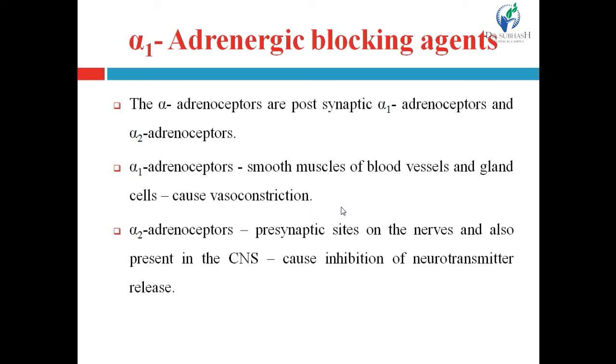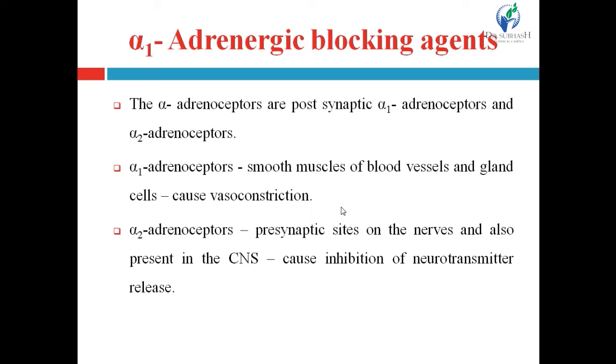Now, see the information about the alpha adrenergic receptor. The alpha adrenergic receptors are of two types: postsynaptic alpha-1 adrenoreceptors and presynaptic alpha-2 adrenoreceptors.